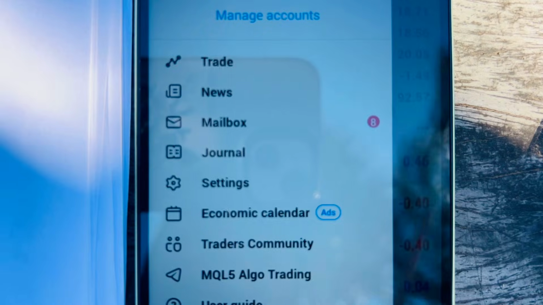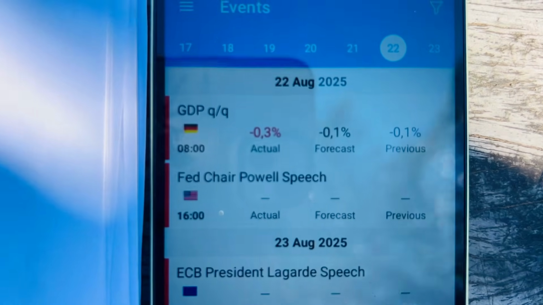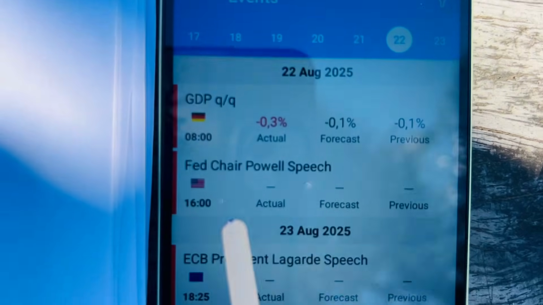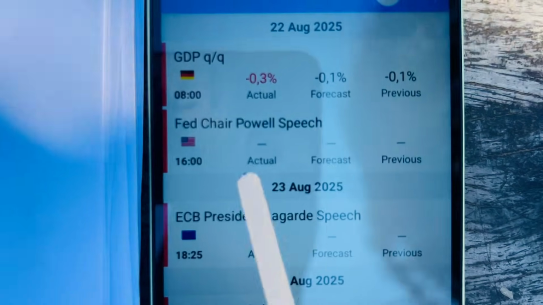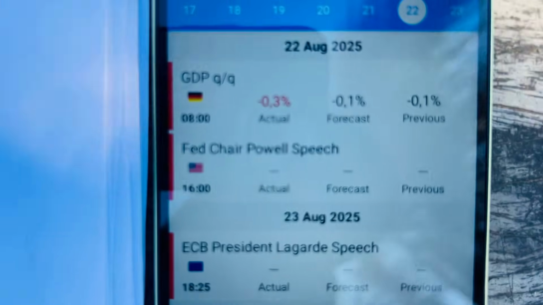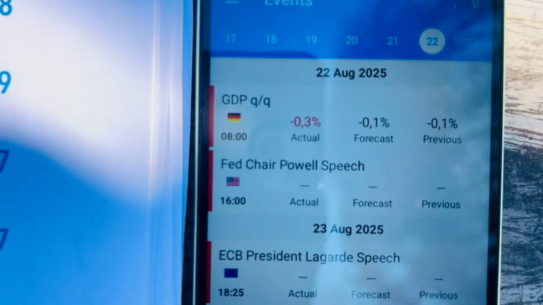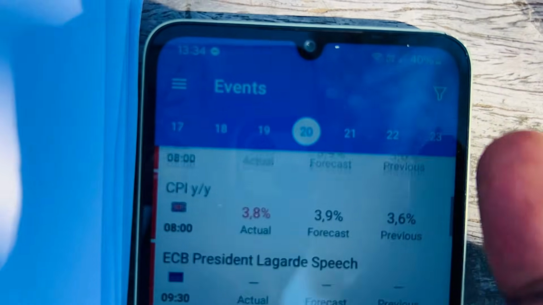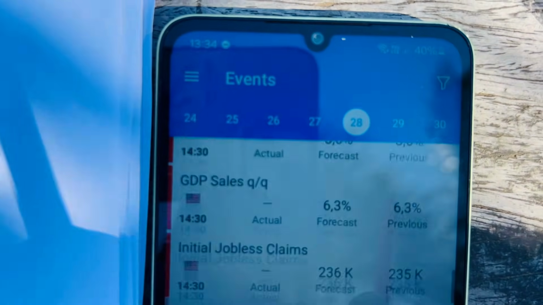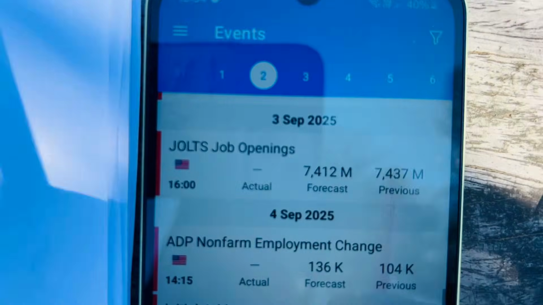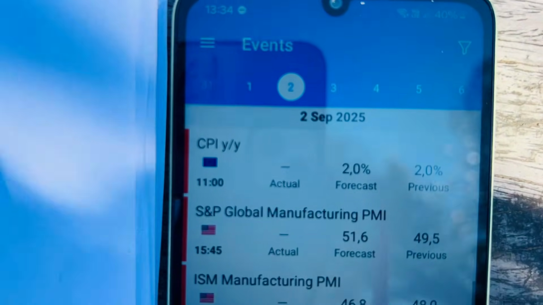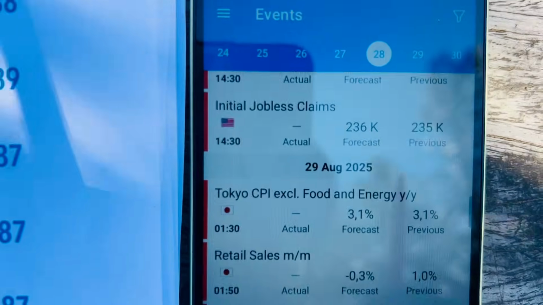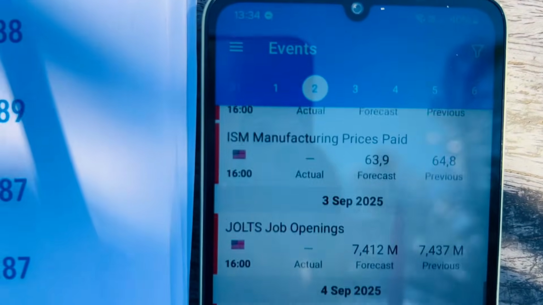You click economic calendar, it will take you to the Google Play Store or Apple Store so that you can download this platform. Now you filter, you're only looking to trade the higher impacting news. Now, if you're a beginner or you're an advanced trader, here are the news that you must trade, right? You actually have to filter. Since you've managed to filter, you go to the next month. Since you get this tutorial before next month, it is good. So you're looking to trade the interest rate. These are the news that I recommend, and I actually traded them myself.